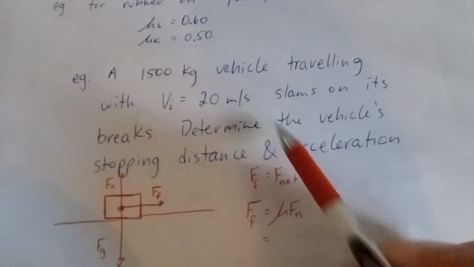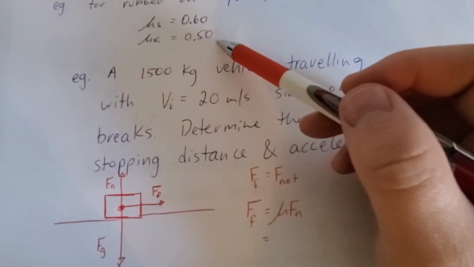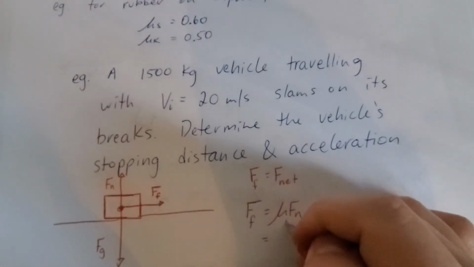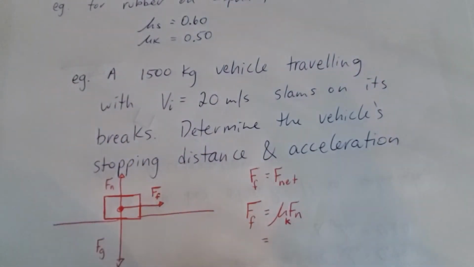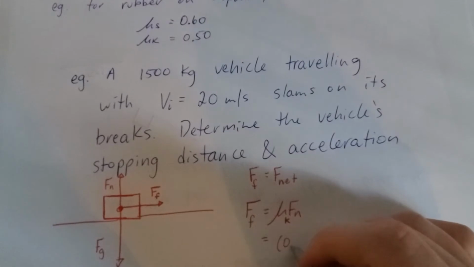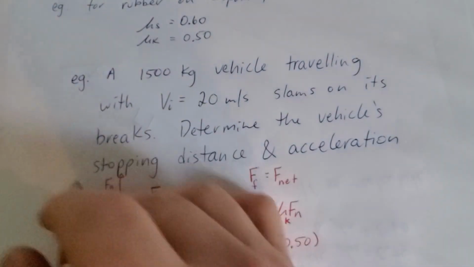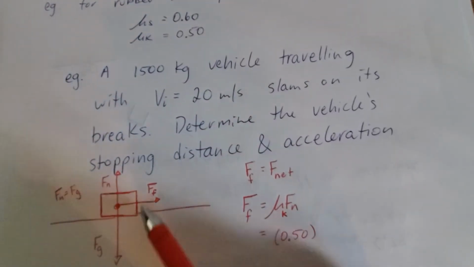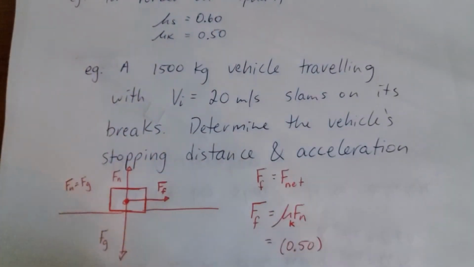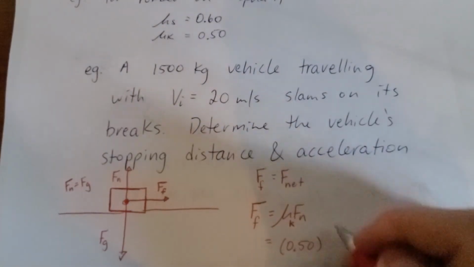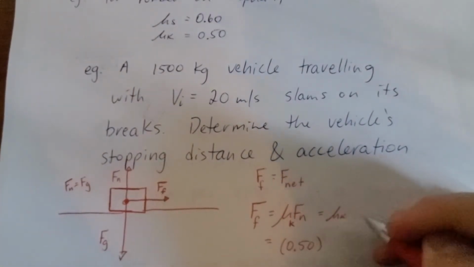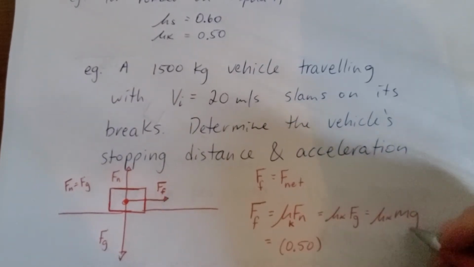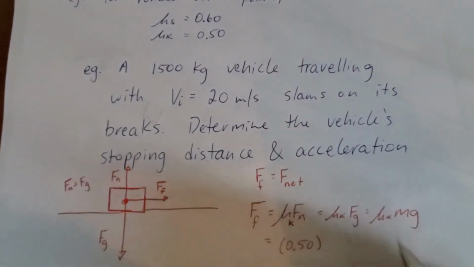One question would be, do we use static or kinetic? Well, this vehicle's moving. It's moving 20 meters per second, so we're definitely going to use kinetic, which I've written up there as 0.50. Something we discussed that now becomes important is that the normal force and the gravitational force add up to zero. That means that their magnitudes are the same. So let me write it like this. It's just the coefficient times the gravitational force, which is mg.